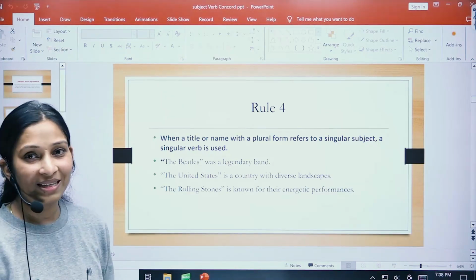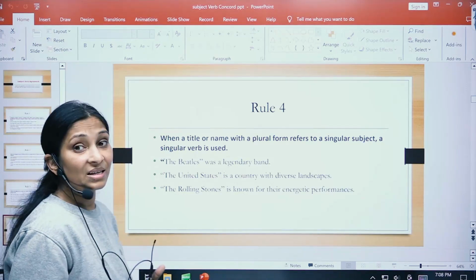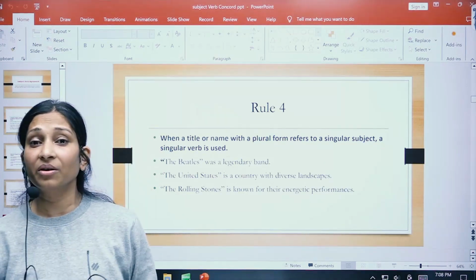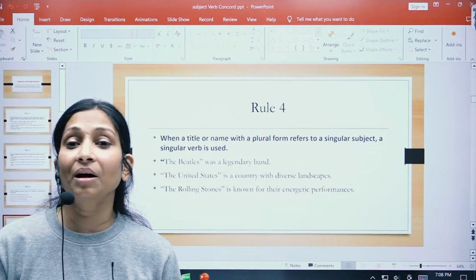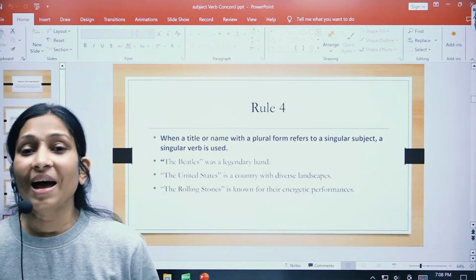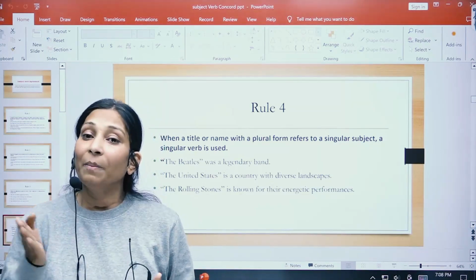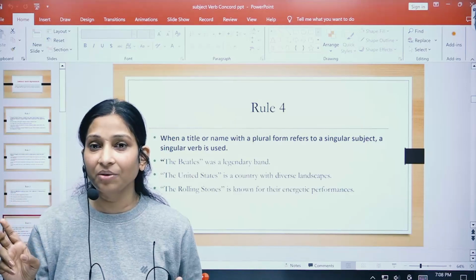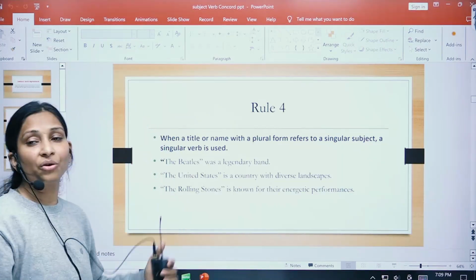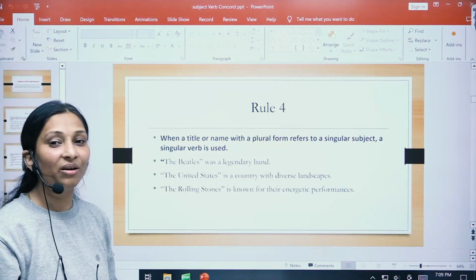Let us see a few examples. The Beatles was a legendary band. Basically the Beatles over here, they're not talking about beetles, but about the name of a band. Maybe the title is in plural, but it is a single band that they're talking about. That's why the verb used here is singular. Was is a singular verb.